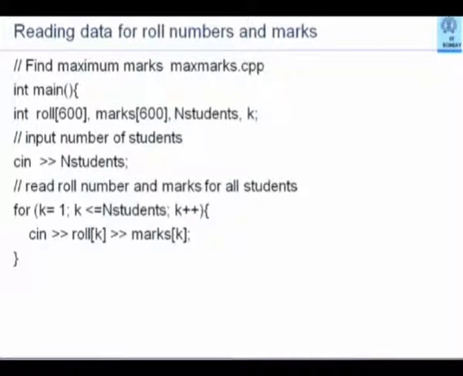Remember, let's say I am writing a program which finds maximum marks and the corresponding student, or I am writing a program to sort all marks in descending order and corresponding roll numbers. You would agree that occasionally there would be an error that would creep in when you write your program, some index value somewhere, some boundary condition. Imagine every time you get the program compiled properly and try to run it and type in these 525 roll numbers and their marks. And then you get an error. And then again you try and so on. That is where the input redirection would be most useful. So is that okay?